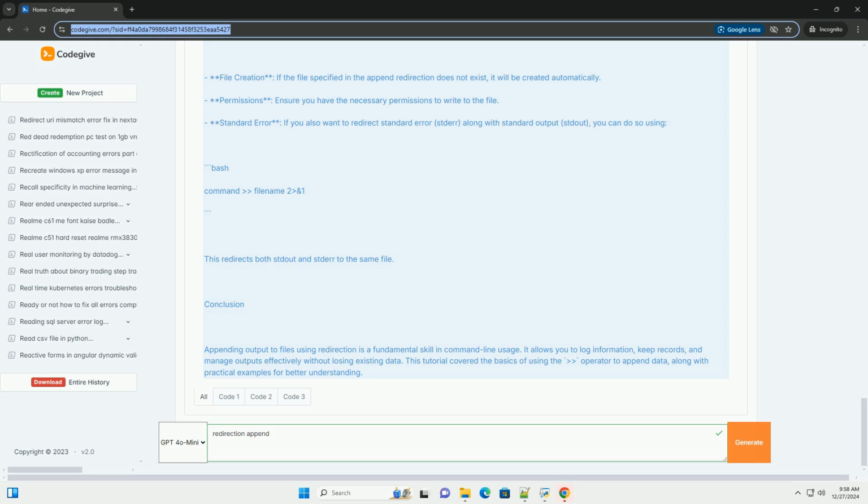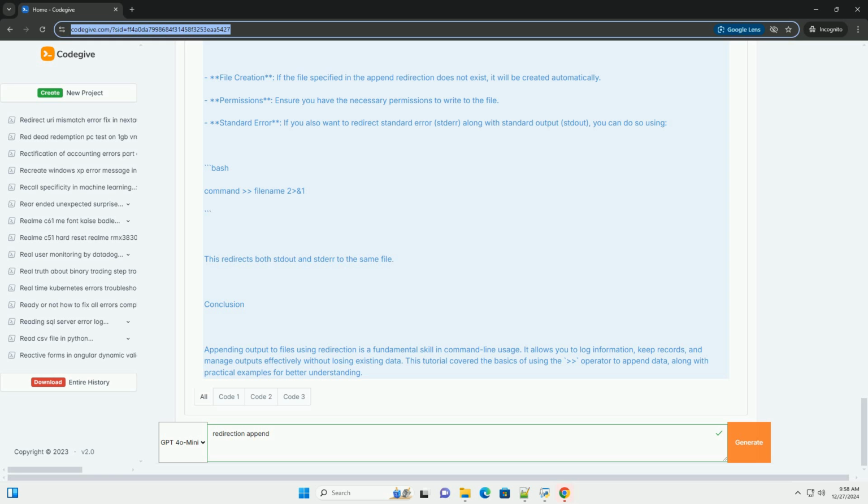Important notes. File creation: if the file specified in the append redirection does not exist, it will be created automatically. Permissions: ensure you have the necessary permissions to write to the file. Standard error: if you also want to redirect standard error, stderr, along with standard output, stdout, you can do so using this. This redirects both stdout and stderr to the same file.